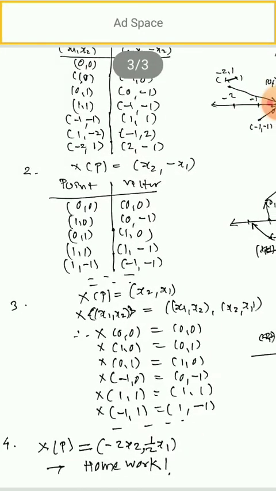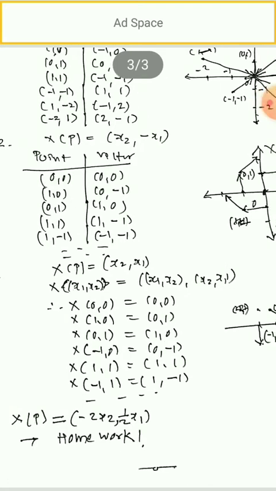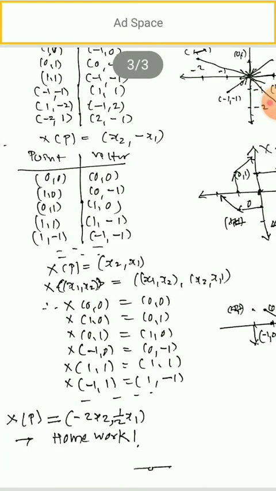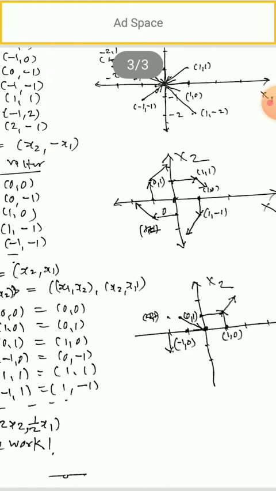next example is x of p is equal to x2 comma minus x1. So the point and vector: 0 0 becomes 0 0. What will 1 0 become now? x1 is 1, x2 is 0. So it will be 0 comma minus 1. At 0 1, the vector will be defined as 1 0. At the point 1 1, the vector will be defined as 1 minus 1. At the point 1 minus 1, the vector will be defined as minus 1 minus 1. And this is shown here.